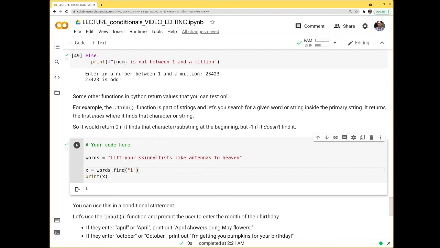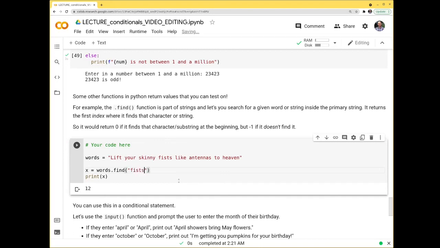Now, if you wanted to look for other values of I, you can tell this to search at a later spot. So you could tell it to start searching at index 2, and it would start at 2. So now it skips over the first I to 3, 4, 5, 6, 7, 8, 9, 10, 11, 12, and that's right, it returns 12. But usually we're just looking for the first instance that something occurs.